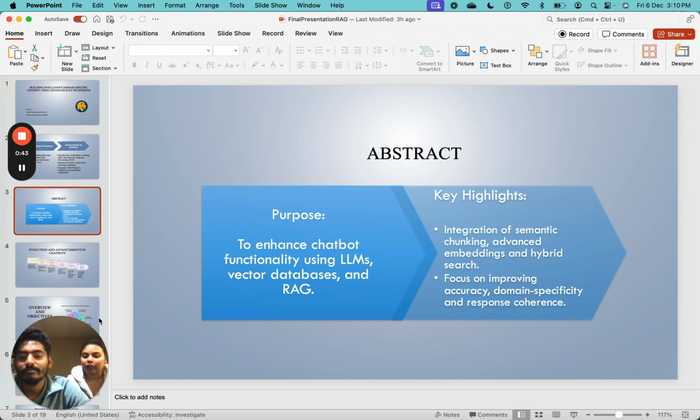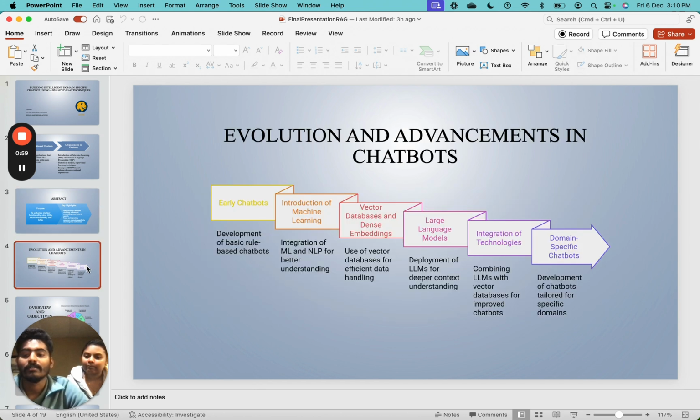We aim to solve key challenges like accuracy, context retention, and user engagement through RAG models. Throughout this project, we implemented a user-friendly interface and evaluated the system's performance on real-world datasets. This presentation covers our journey and findings. Let's start with some background.